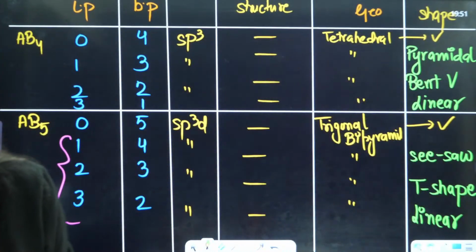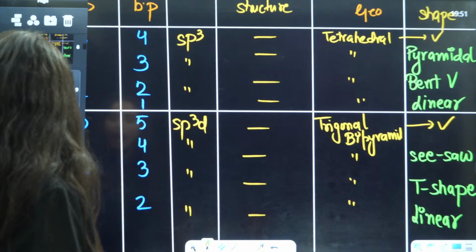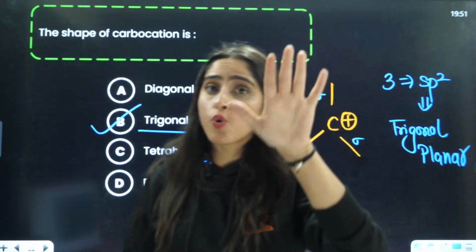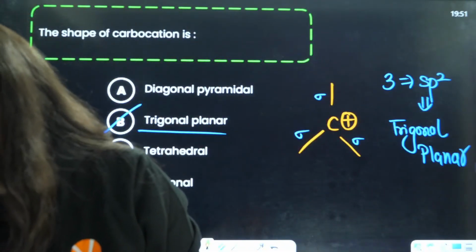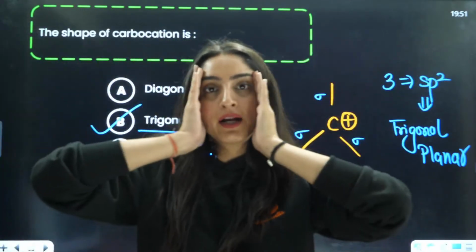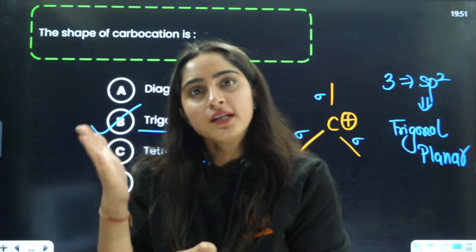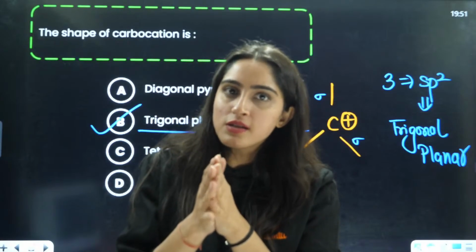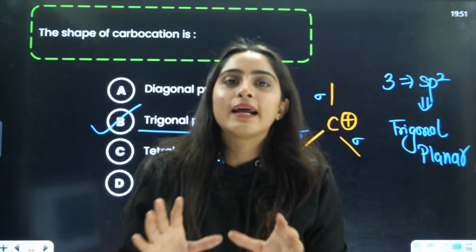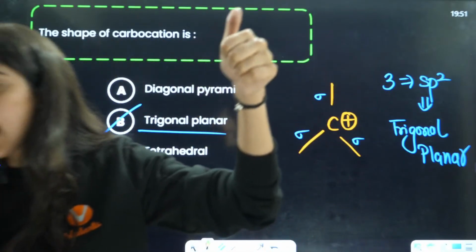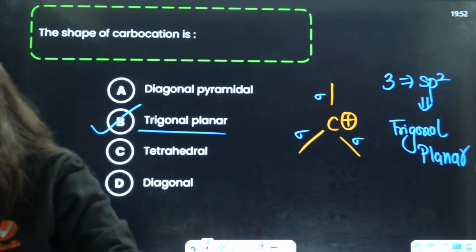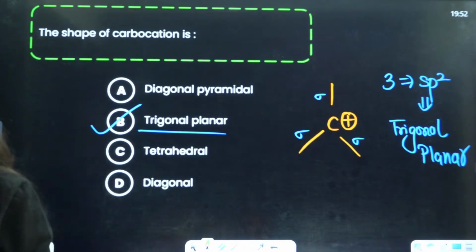Yes, everybody got it. So that was our quick revision for hybridization, VSEPR, VBT, which is required to solve the questions. Shall we start the questions now? Are you all ready for the questions now? This is how you're going to see the questions: how many lone pairs it is having, how many bond pairs it is having. Based on that, you can easily tell the structures. I want to see that energy in the chat box, and I want to see the answers also. Yes, I am ready. Very good.